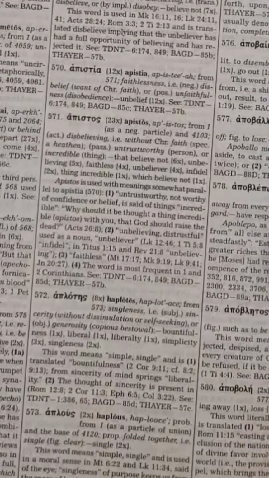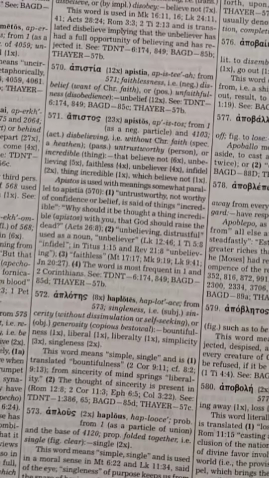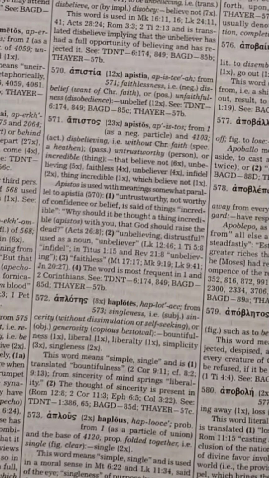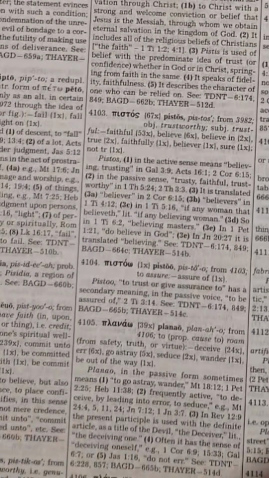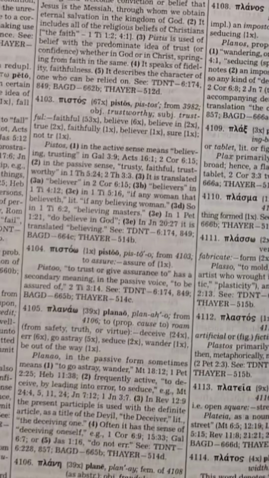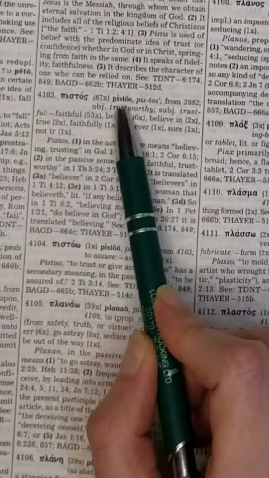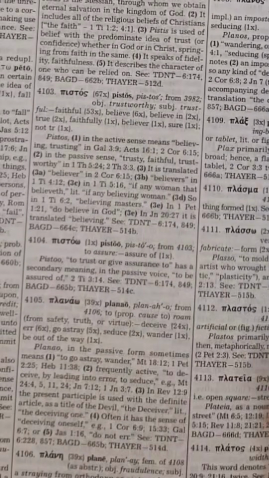But by now, you're probably seeing why looking up a word in Strong's isn't quite the same as using a standard dictionary. We'll continue with this entry and ignore the other Strong's reference for now, but we will take note of the fact that this entry is for the word that means to persuade, convince, or trust. So the idea behind pistos, our Greek word, comes from trusting or being persuaded. Think of it as someone who trusts or someone who can be trusted.